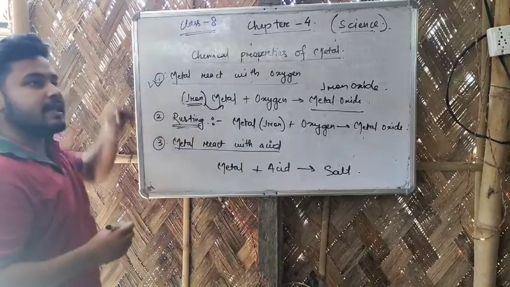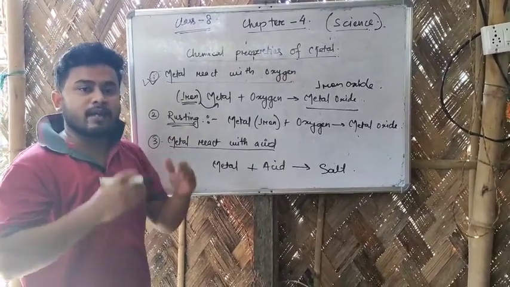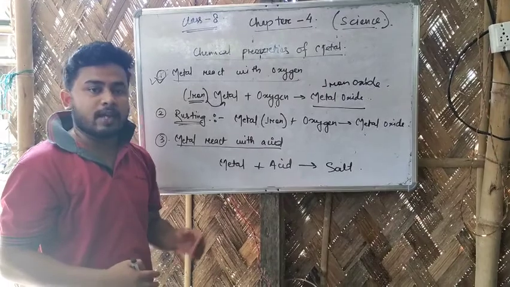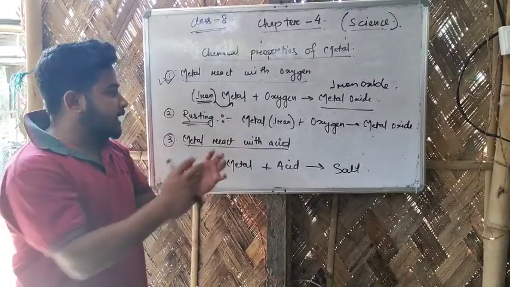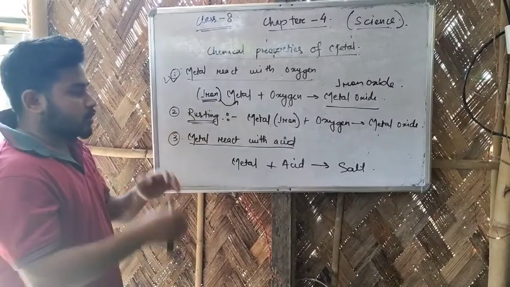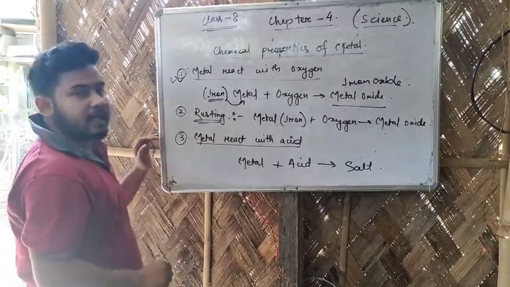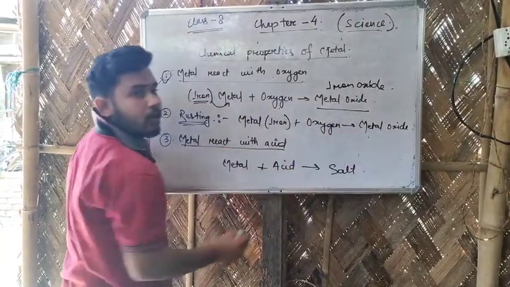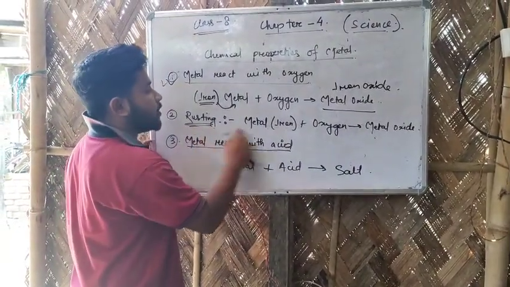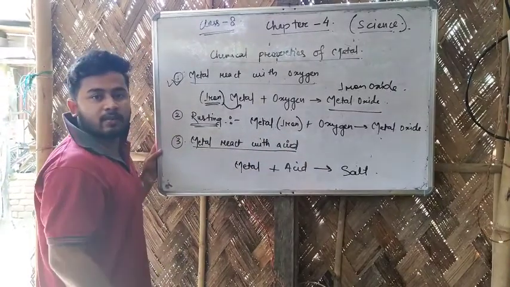The second chemical property is rusting. You may have seen that when iron or any kind of metal is kept outside for a very long time, a brown, unsightly substance forms there. That is called rusting. In that too, a reaction happens, the same reaction: metal plus oxygen gives us metal oxide. Most of the time rusting forms in iron and aluminium.